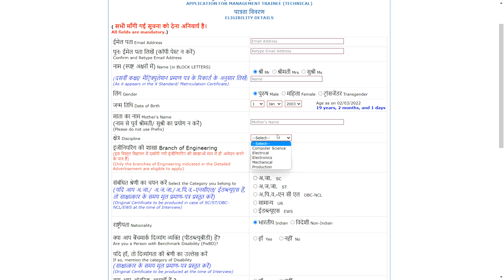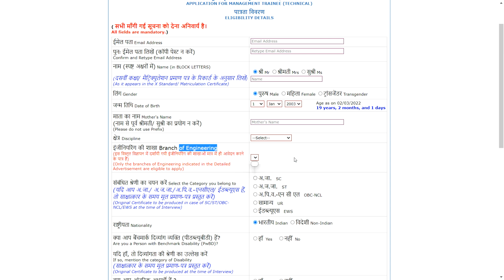Then you will enter discipline. You can see for management trainee, computer science, electrical, electronics, mechanical, production people can apply. Under electronics, instrumentation people can apply; electronics and instrumentation, electrical, triple E, double E. IT people apply under the computer science branch. For mechanical also there are options. You can see in the notification.